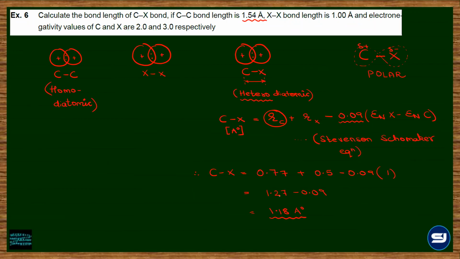So do you understand the decrease in the bond length because of the electronegativities? So that's it from this example. Just remember this relation, the Stevenson-Shoemaker equation: 0.09 into the electronegativity difference. That's it.